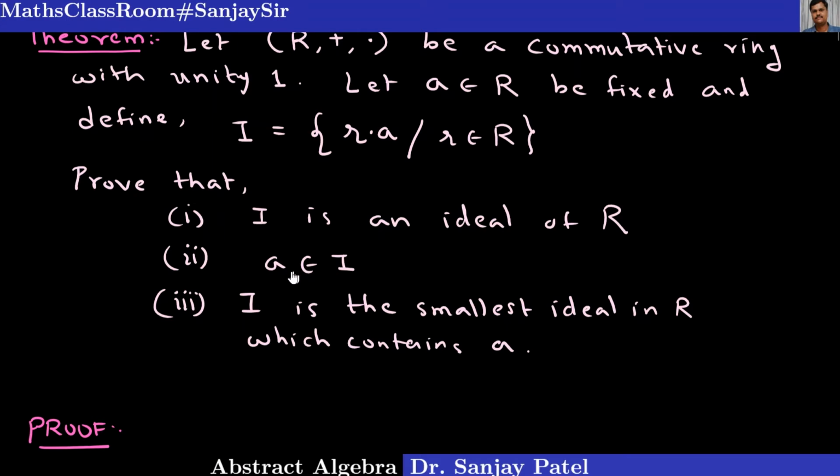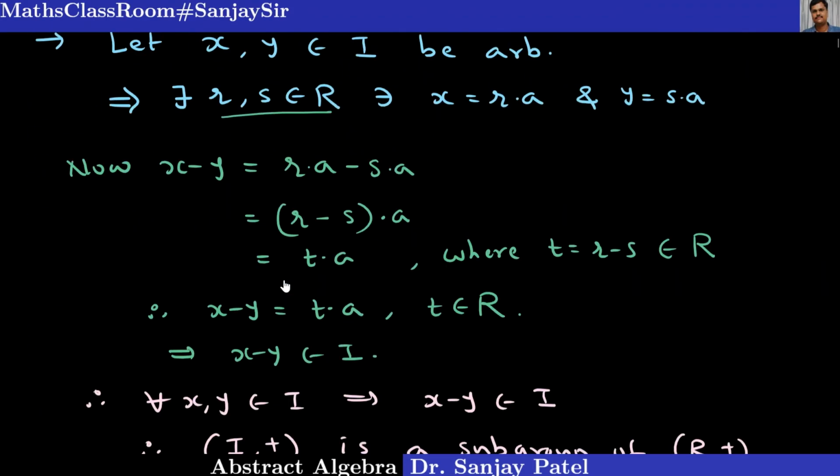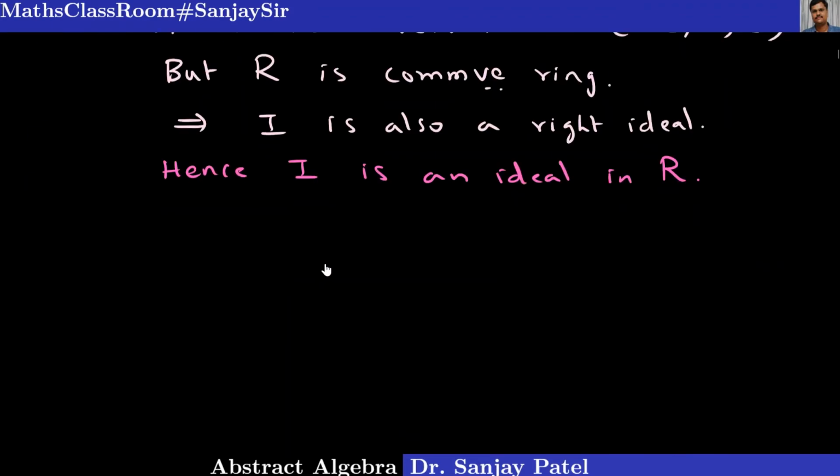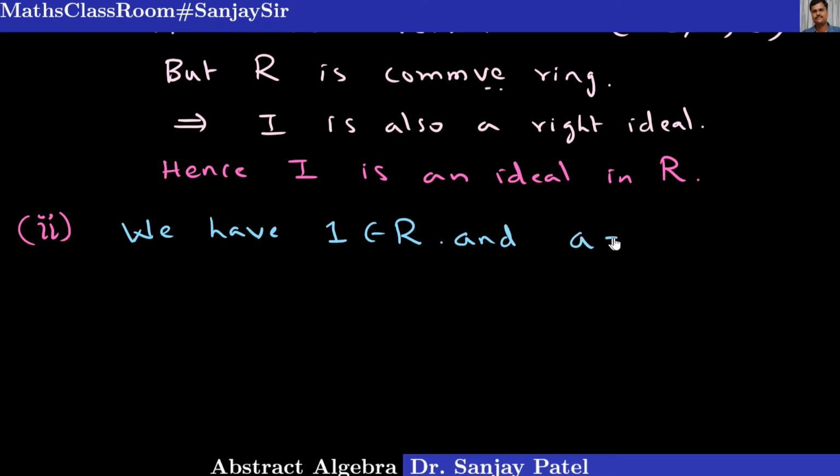And now I want to prove a belongs to I and I is the smallest ideal of the ring R which contains a. So the second part is a belongs to I. We have 1 belongs to R because R is a ring with unity, and we can write a is equal to 1 into a.